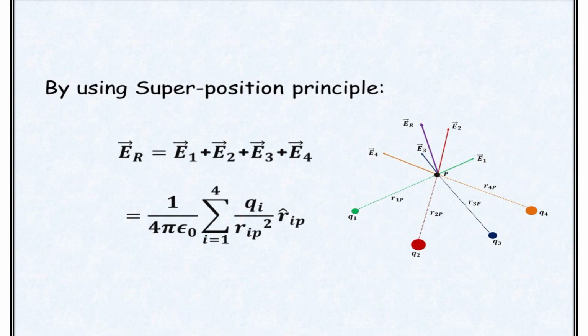Okay. So, by using the principle of superposition, when 4 charges are discretely distributed, we find the resultant electric field is E1 plus E2 plus E3 plus E4.